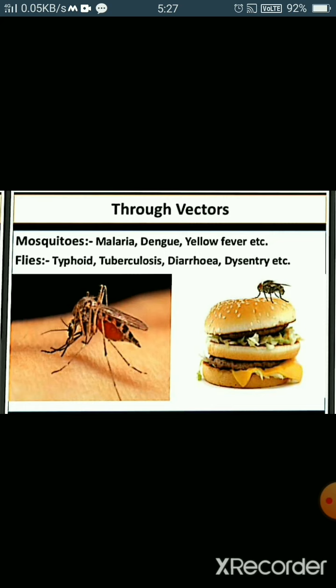The Anopheles mosquito causes malaria, Aedes mosquitoes cause yellow fever or dengue. Flies like house flies especially cause typhoid, dysentery, cholera. So diseases spread through insects are called vector-borne.